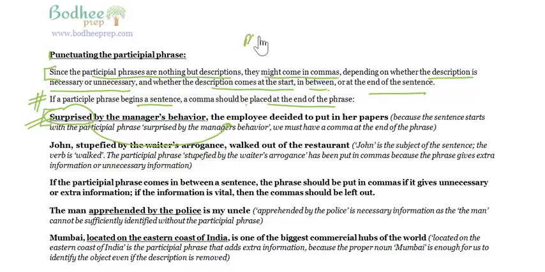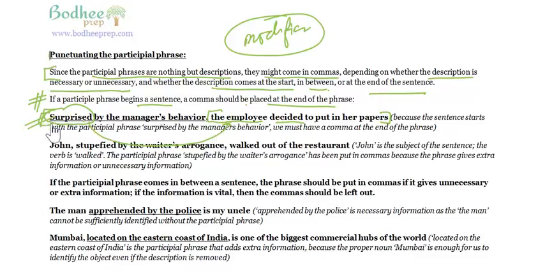Whenever I use a modifier, a modifier is not a grammatical unit as such; it's a function done by a particular word or a phrase. So: surprised by the manager's behavior, comma, the employee decided to put in her papers, right? This is the main idea of the sentence. The employee is the subject, decided is the verb. The employee decided to put in her papers. And who is this employee? The one surprised by the manager's behavior.